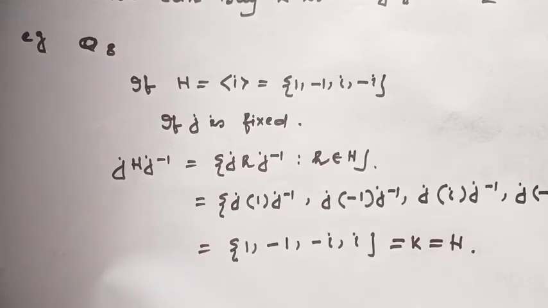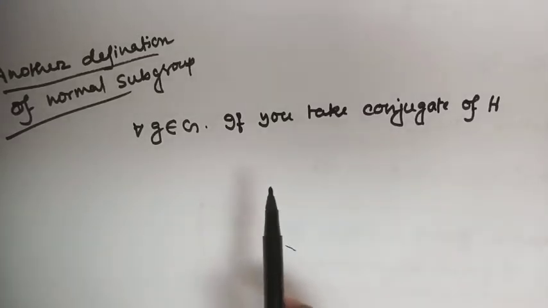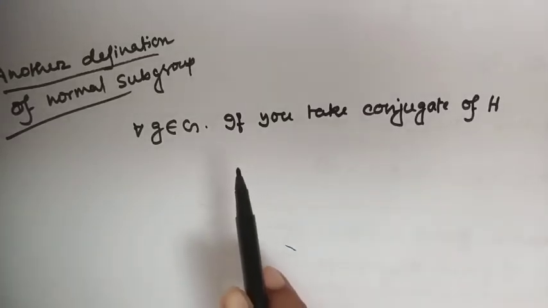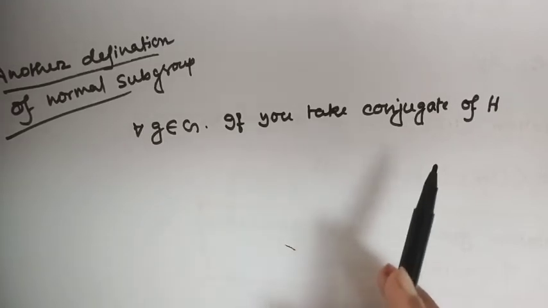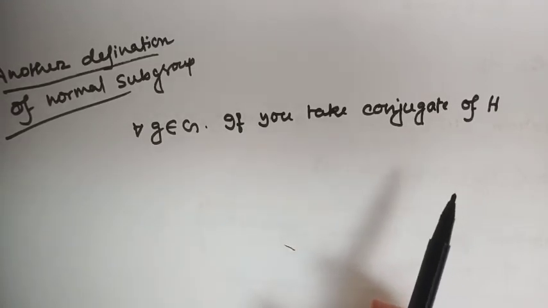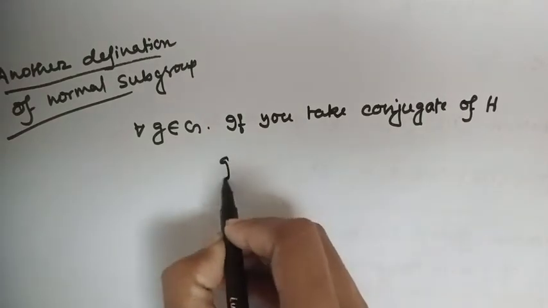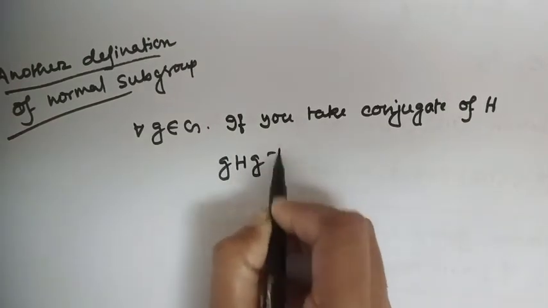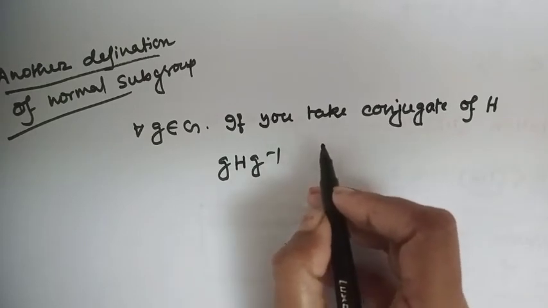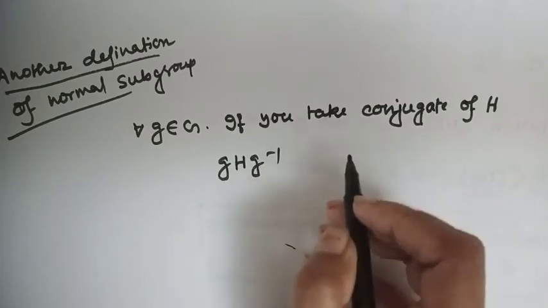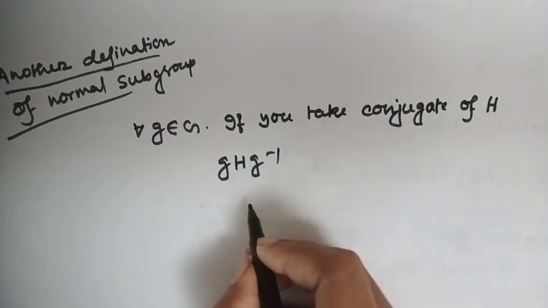Okay? Well, another definition of normal subgroup: for all g in G, if you take the conjugate of H, then gHg inverse is another subgroup of G, because it is closed under multiplication.